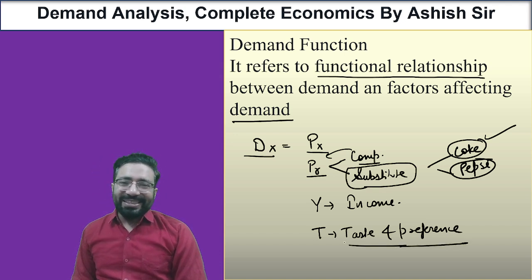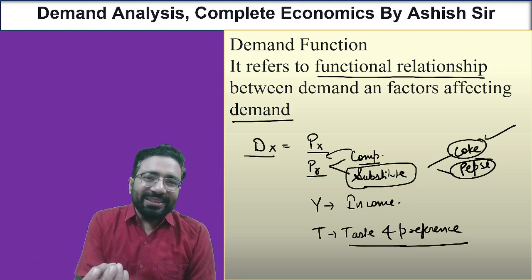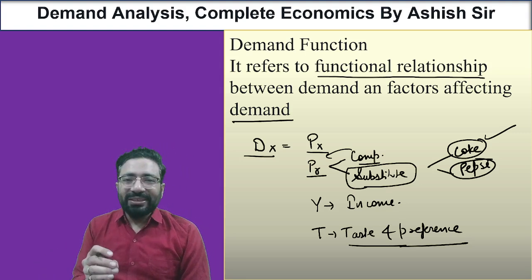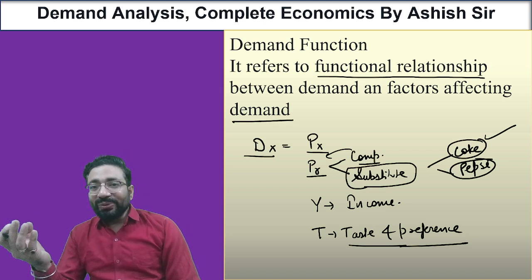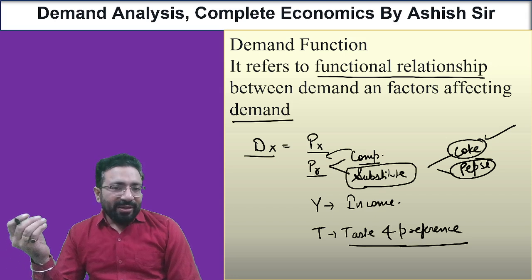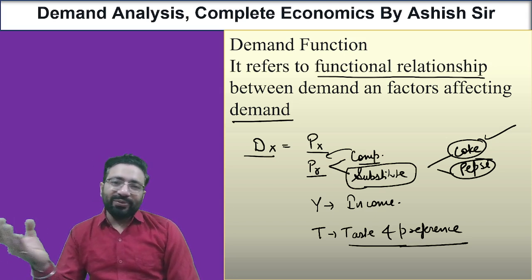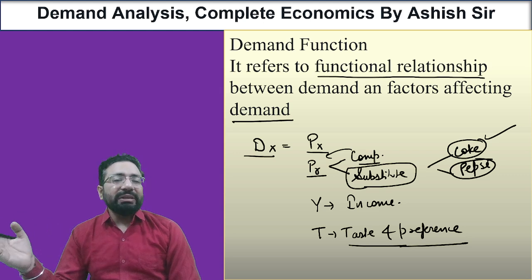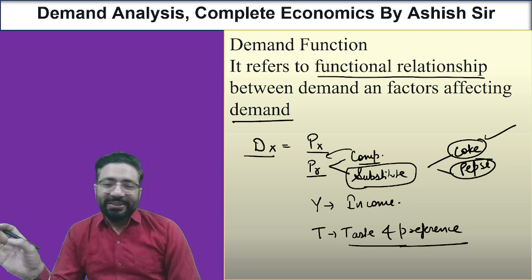The preference has no cost, because once you like a thing, you will purchase it at any cost. You will pay every penny of your savings to purchase it, even if it is costly. But if you don't like it, even if it is cheaper, you won't purchase it.